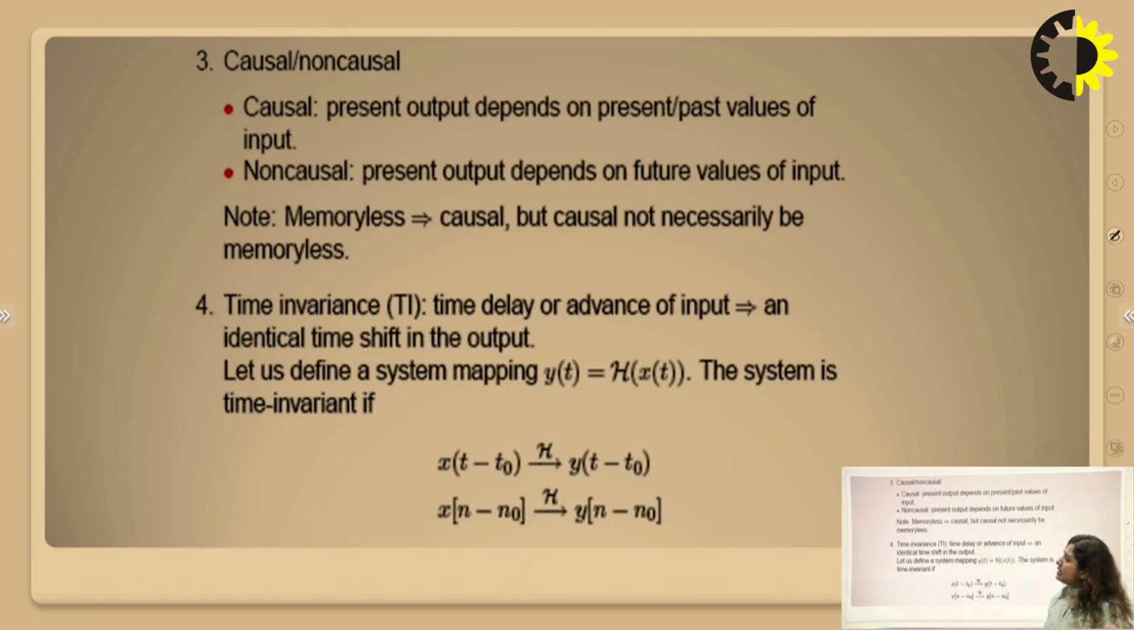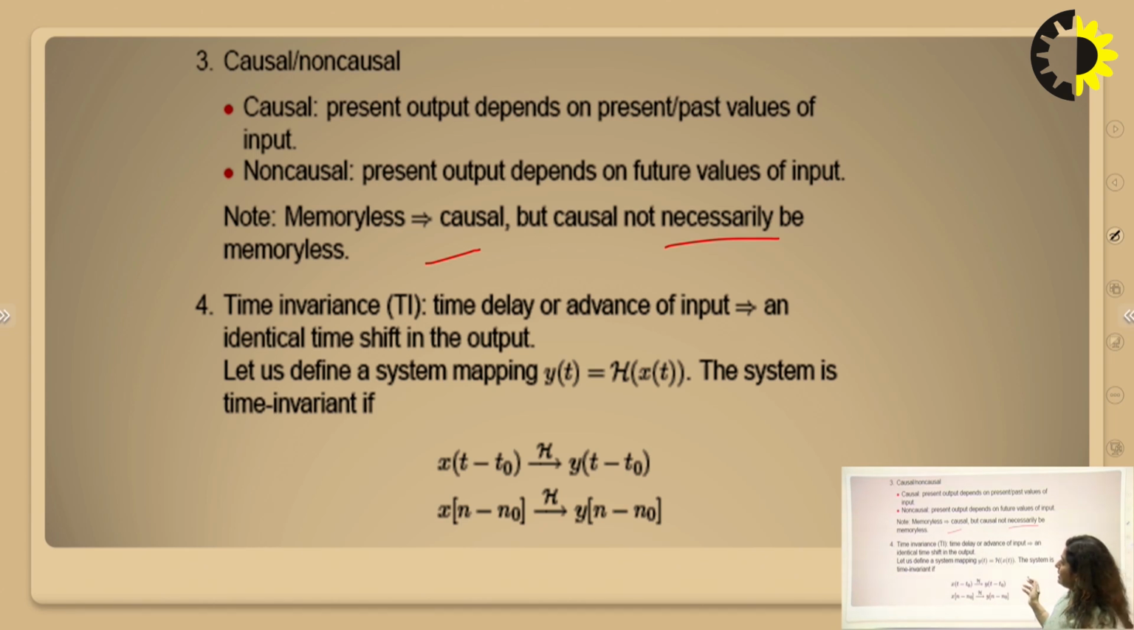Similarly, we have another category, causal and non-causal systems, which are similar to memory and memoryless. Causal systems are those which depend upon the present and past values of the input, and non-causal systems are those which depend upon the present or future values of the input. So all memoryless systems are causal, but not all causal systems are necessarily memoryless.